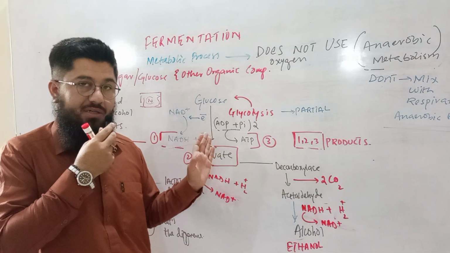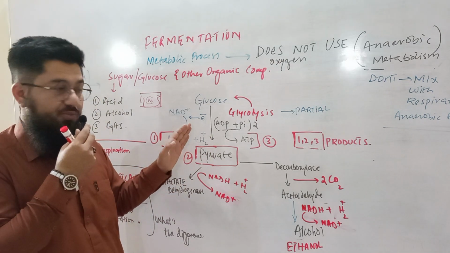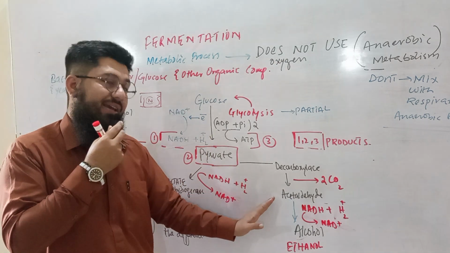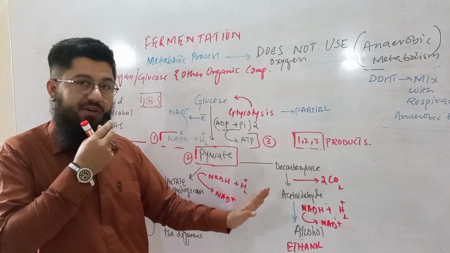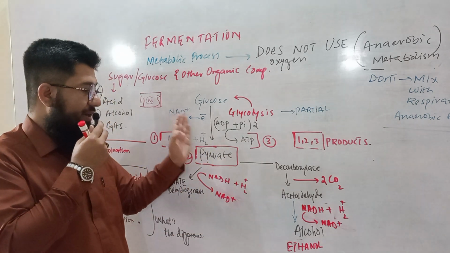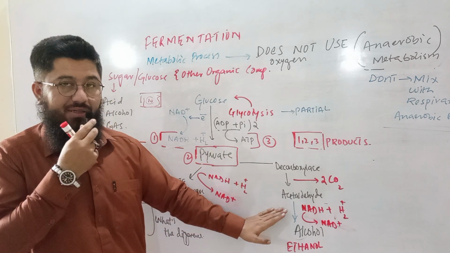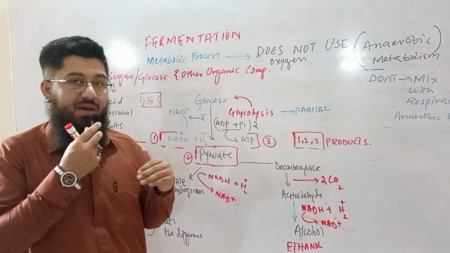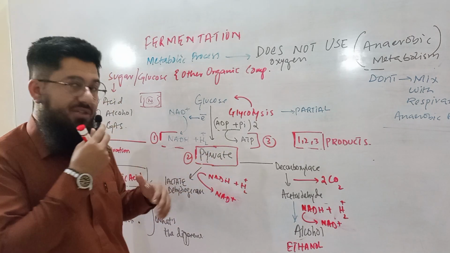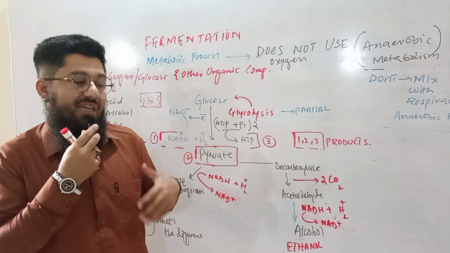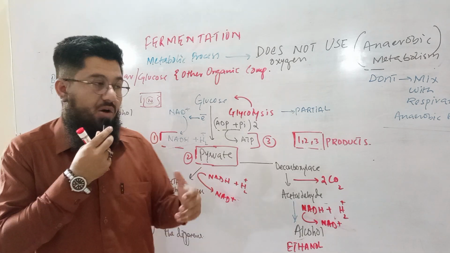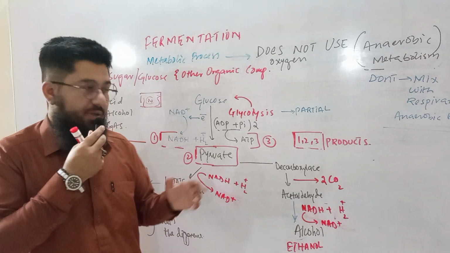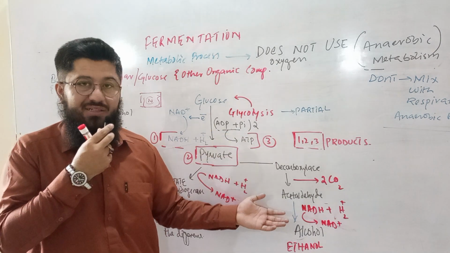So now here what is happening? Electrons are released during the glycolysis process, and those electrons are gained by the acetaldehyde, which is the immediate product after the pyruvate. So electrons are provided very immediately to the immediate products, like pyruvate and acetaldehyde.